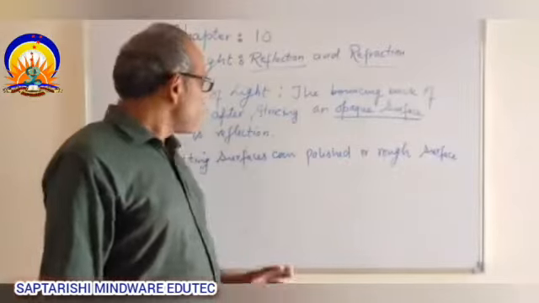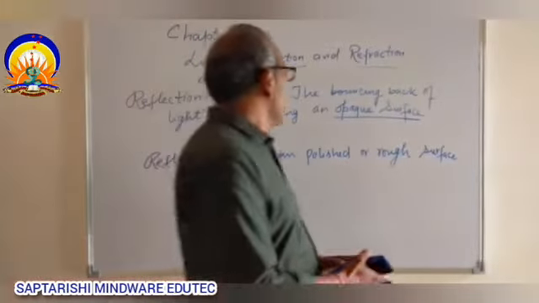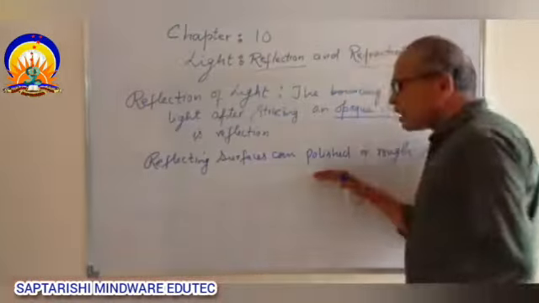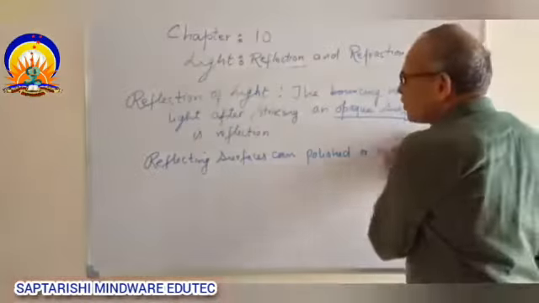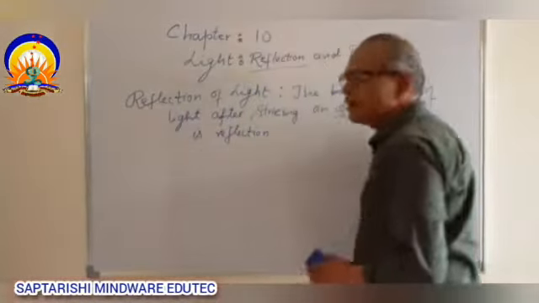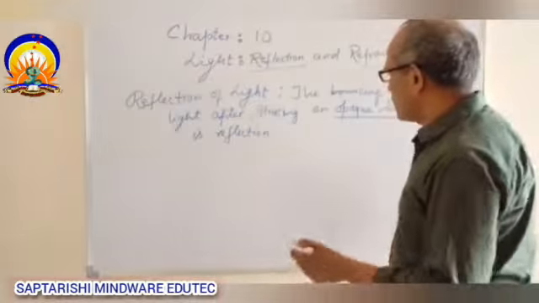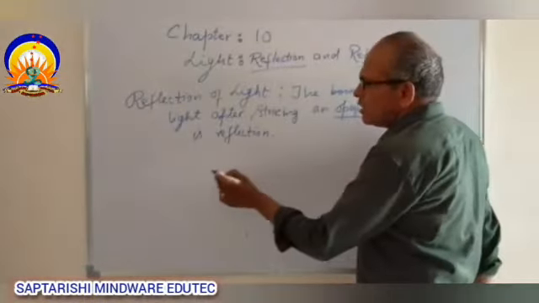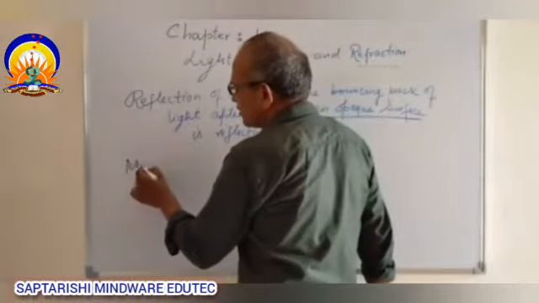Now we come to reflection from polished surfaces. A polished surface may be what we call a mirror.